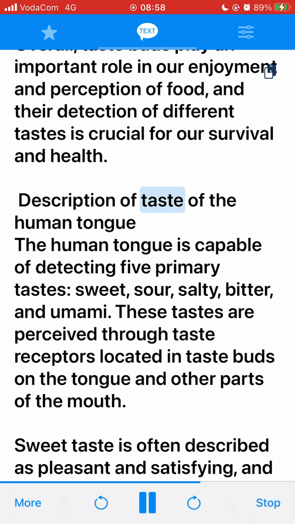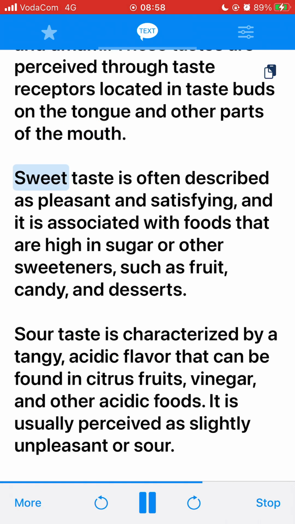Description of taste of the human tongue. The human tongue is capable of detecting 5 primary tastes: sweet, sour, salty, bitter, and umami. These tastes are perceived through taste receptors located in taste buds on the tongue and other parts of the mouth. Sweet taste is often described as pleasant and satisfying, and it is associated with foods that are high in sugar or other sweeteners, such as fruit, candy, and desserts.